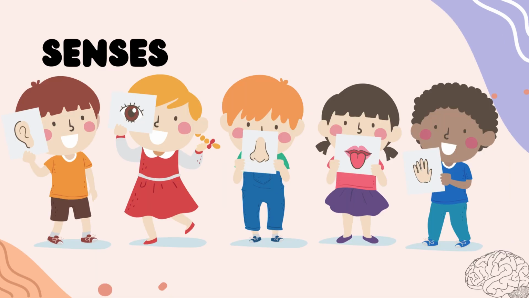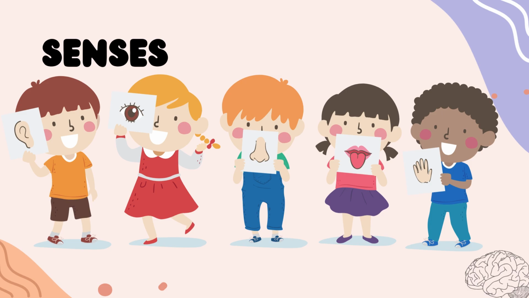We know the 5 senses. Can you tell me the 5 senses? Yes. Hearing, sight, smell, taste, and touch. And we have the 5 organs or sensory organs, as hearing by the ears. So this is the organ.